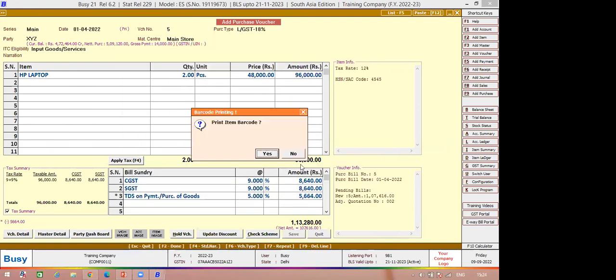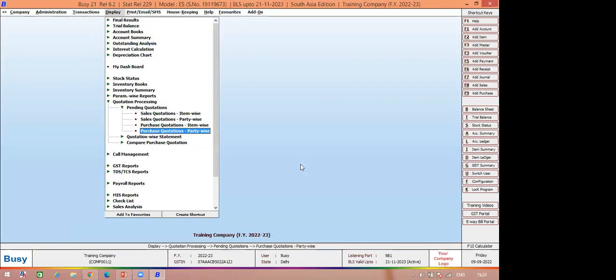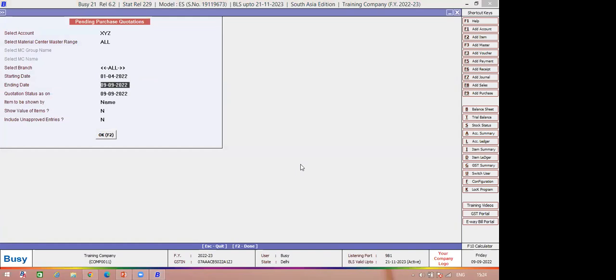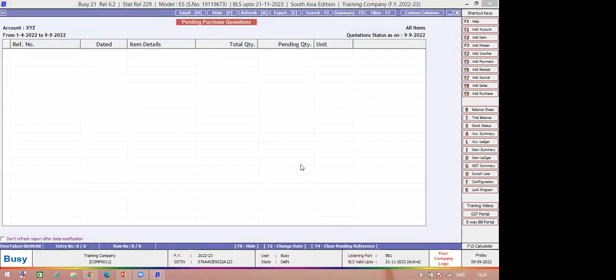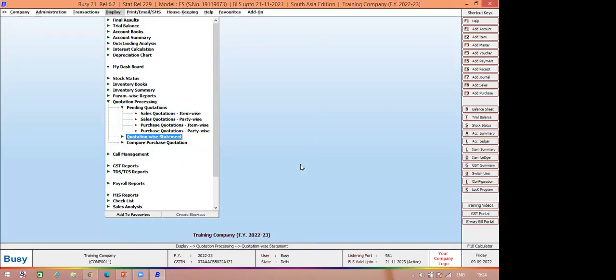If I save this, now if you want to see the pending report, let's see whether it is showing in the pending report or not. For my concern, it will not show in the pending report as I've already adjusted it fully. So as usual, it's not showing any information related to pending because I have completely adjusted the quotation. Now I want a report where I can find out on which purchase bill this quotation has been adjusted.